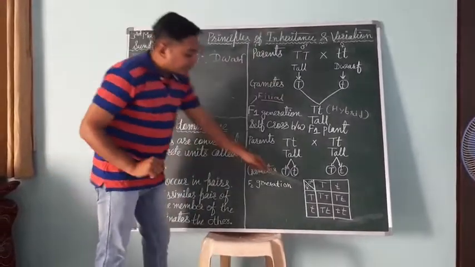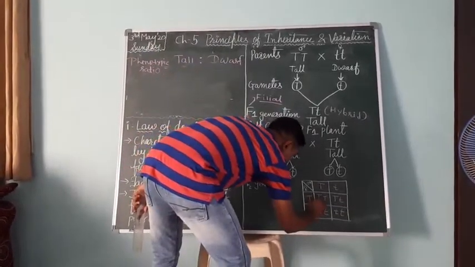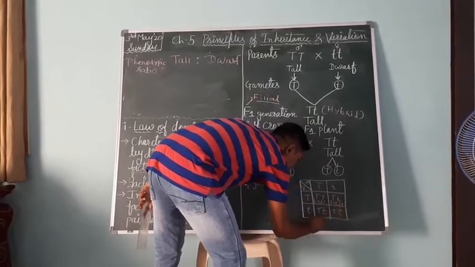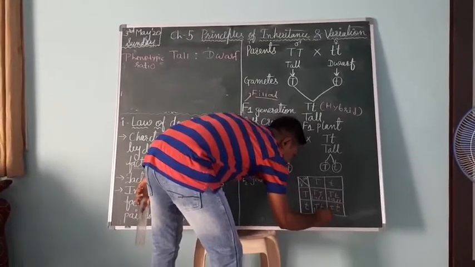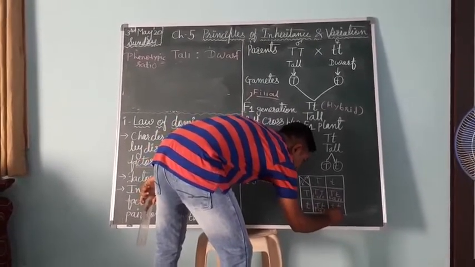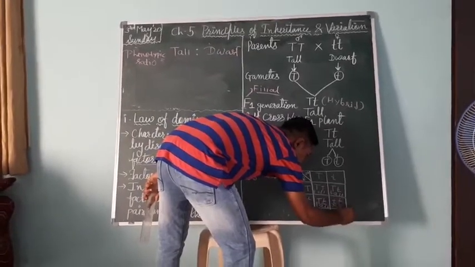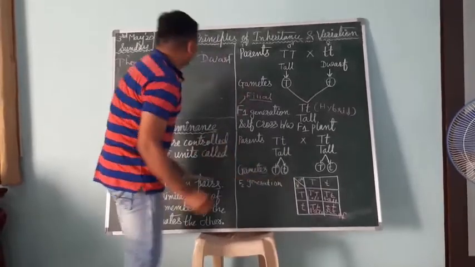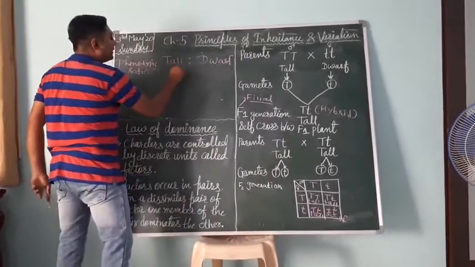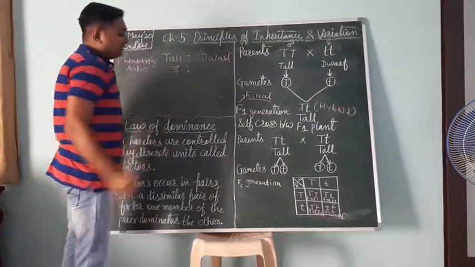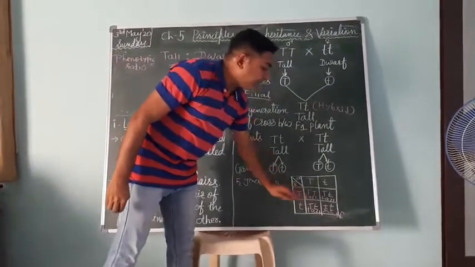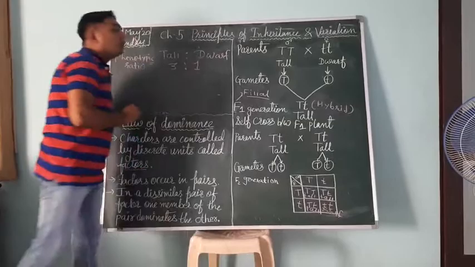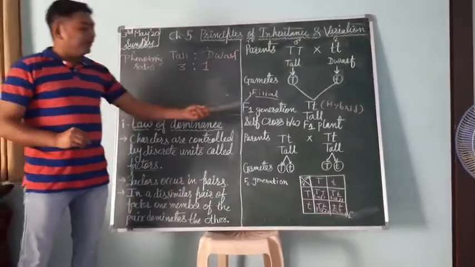Okay, so how many tall plants? This is tall. And this is dwarf. So 3 out of 4 plants are tall. So we have to write here 3 is to, and only 1 plant is dwarf. So the phenotypic ratio is 3 is to 1 in a monohybrid cross.